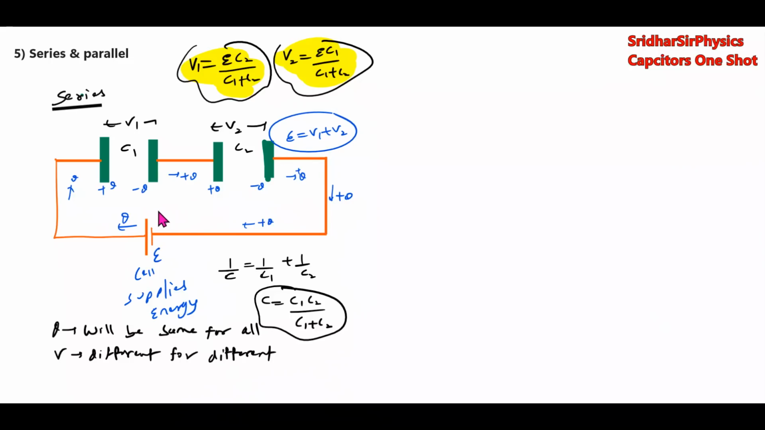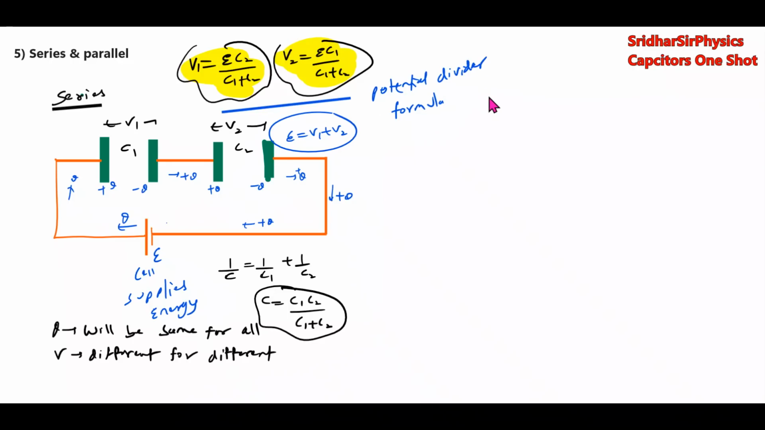Okay, fine. Of all the work done by this cell, half of it will go in this capacitor, half of it will go in the other capacitor, and the remaining will be heat generated. Okay, fine. So यहाँ पे, this is about the series का. So what is this? These are called potential divider formulas. Okay, I agree with this.